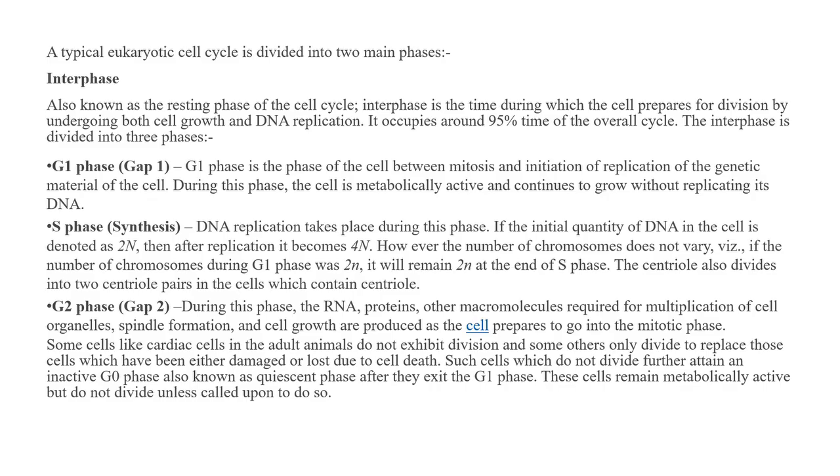The first phase is the interphase. Actually, interphase is the resting phase of the cell cycle, the time during which the cell prepares for division by undergoing both cell growth and DNA replication. It occupies around 95% of the time in the whole cycle. The interphase further divides into G1 phase, that is gap 1 phase. It happens between the mitosis and the initiation of replication.